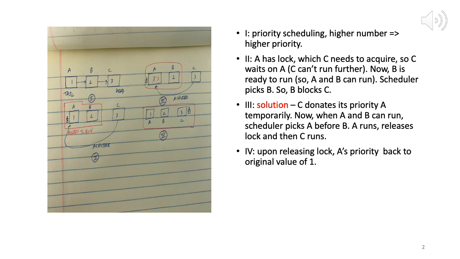Only once B executes will A be allowed to execute, and only once A executes will C be allowed to execute. So here you can see how the priority inversion is coming. A lower priority process, which is B, is blocking the execution of a higher priority process, which is C.